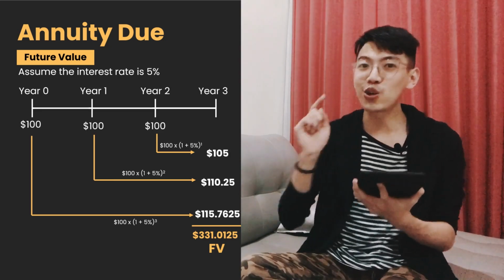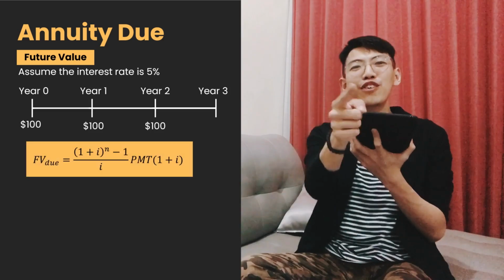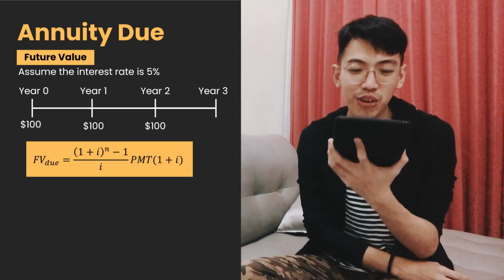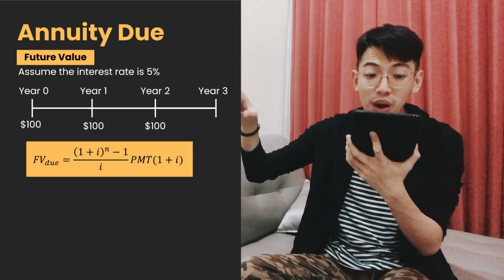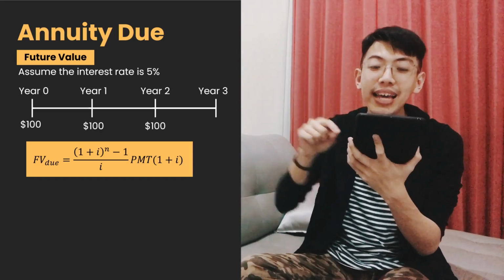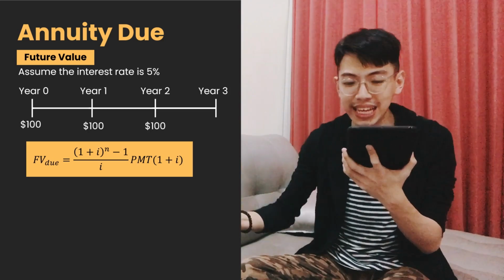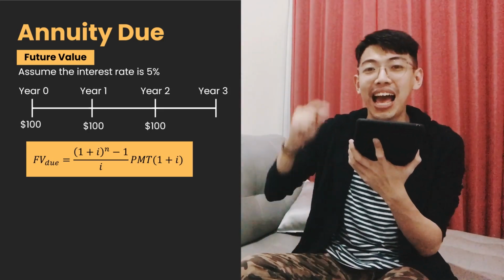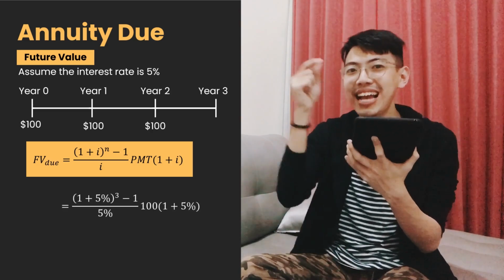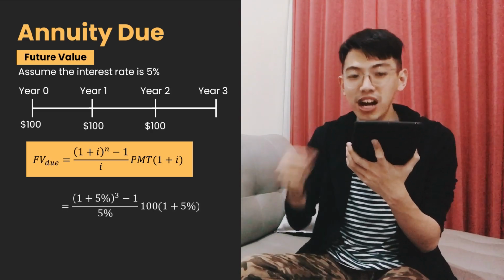331.0125. The quick formula for you. Future value for annuity due equals ((1 plus I) to the power of n minus 1) divided by I, times PMT times (1 plus I). As we know, the I is 5%, n is 3, PMT is 100.